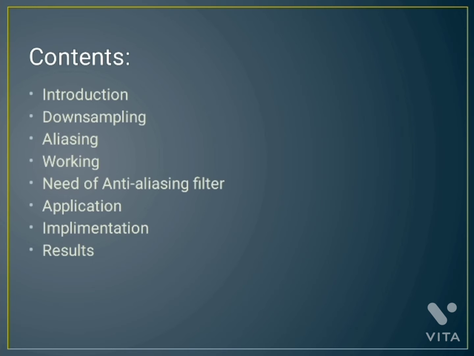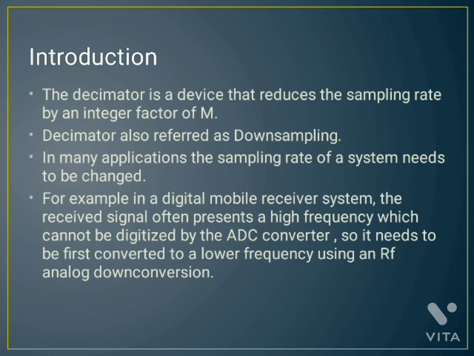This is the contents that we are going to explain in this presentation. So first is introduction. Basically decimation, also known as downsampling, is the process where we are reducing the sampling rate of any signal. For the decimation, a decimator is used. So a decimator is used to perform downsampling, that is reducing the sampling rate by an integer factor m.